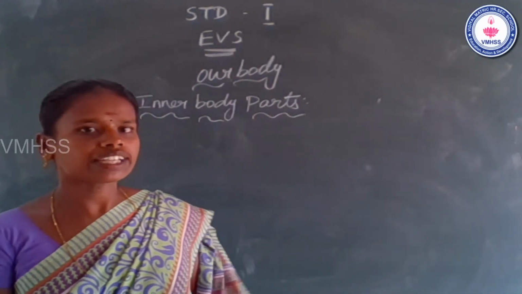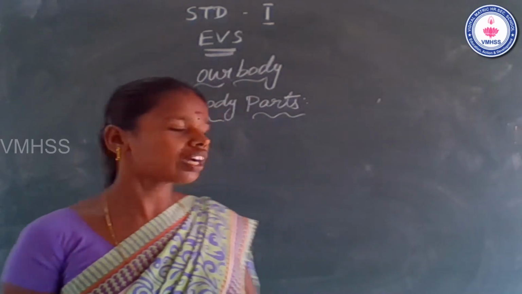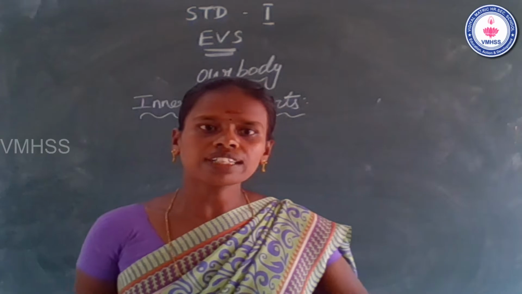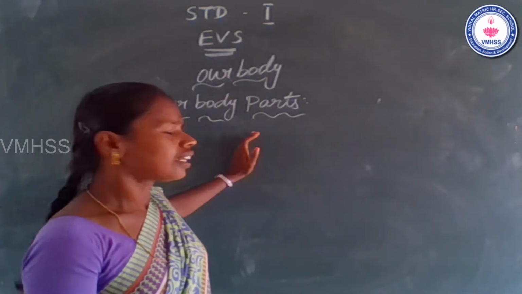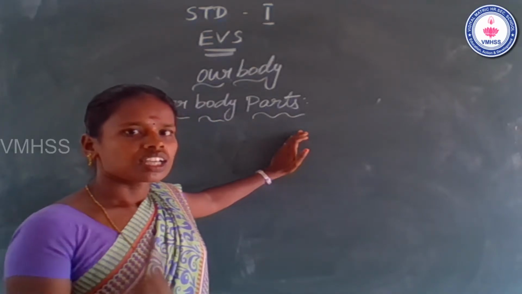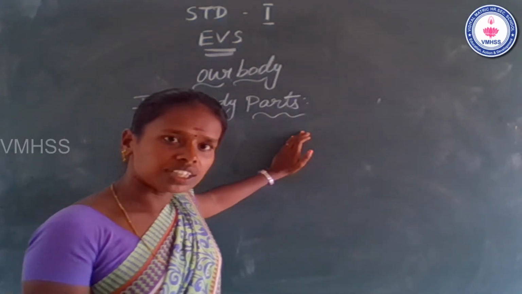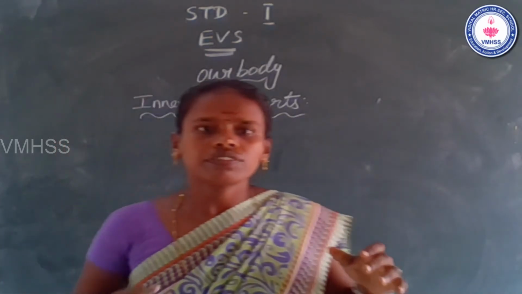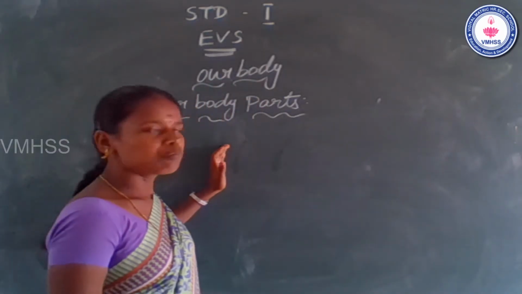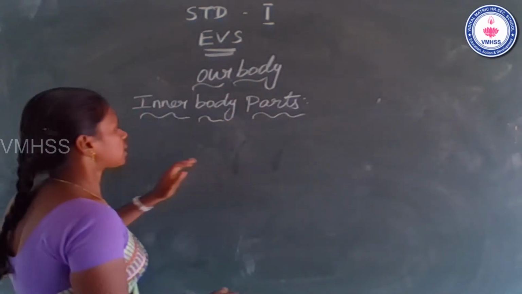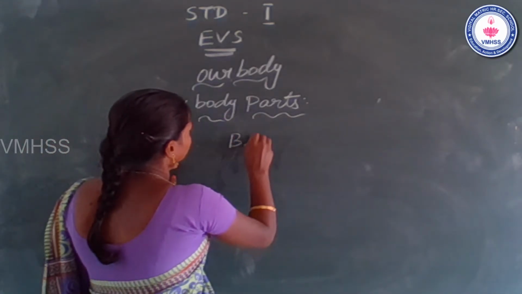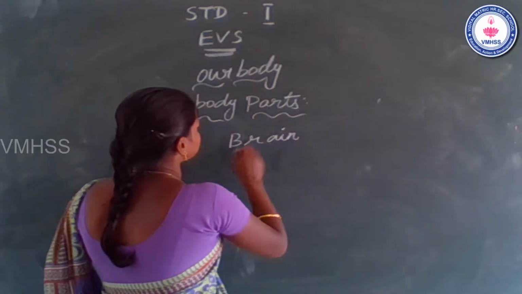Students, now look at the inner body parts. Inner means ulle. Inner body parts. For example, say one example. Brain. The definition of inner body parts is that we cannot see and touch. This is called inner body parts. They gave one example for inner body parts, that is brain.